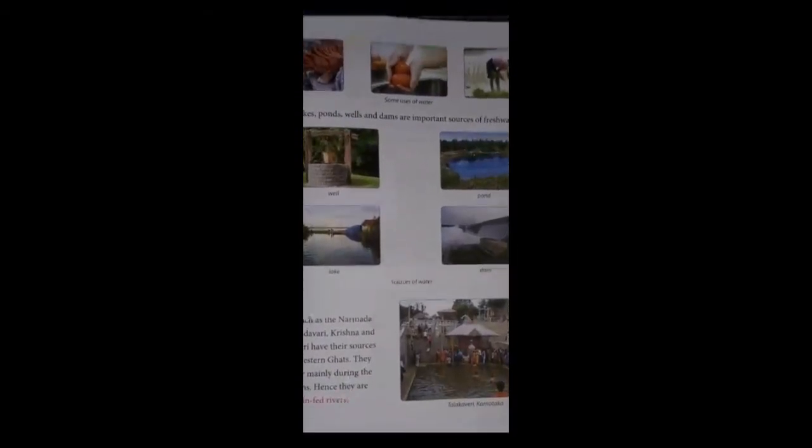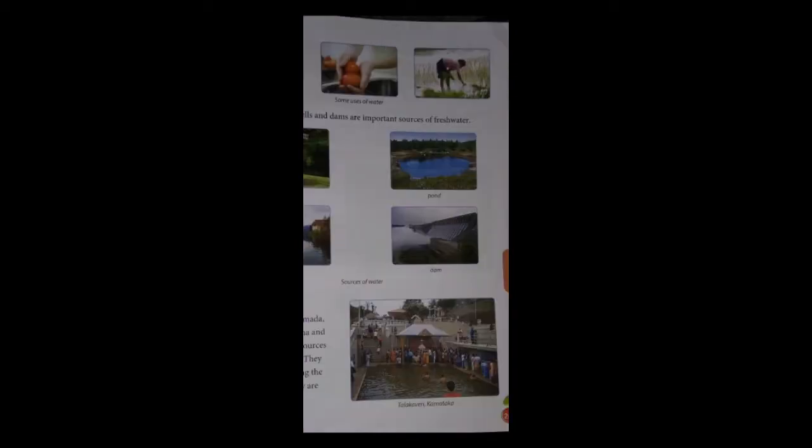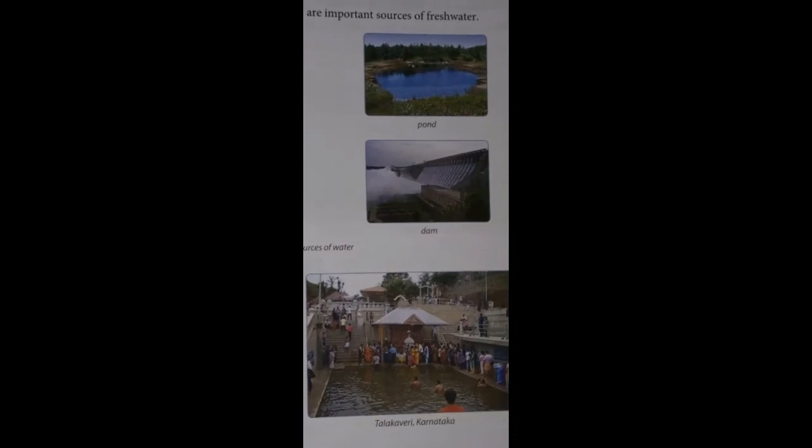Now students, let us read about rivers. Rivers such as Narmada, Tapi, Godavari, Krishna and the Kaveri have their sources in the Western Ghats. They get water mainly during the monsoon, hence they are called rain-fed rivers. Students, this is the image of the Talakaveri river in Karnataka.